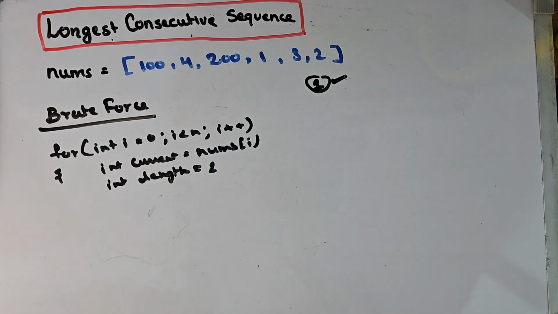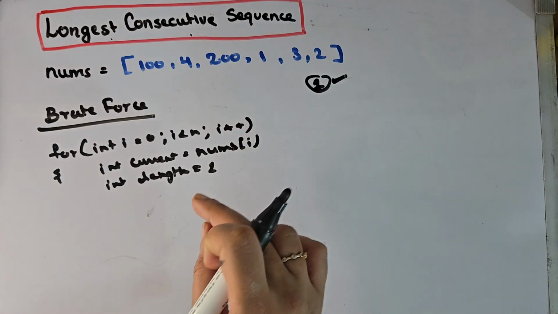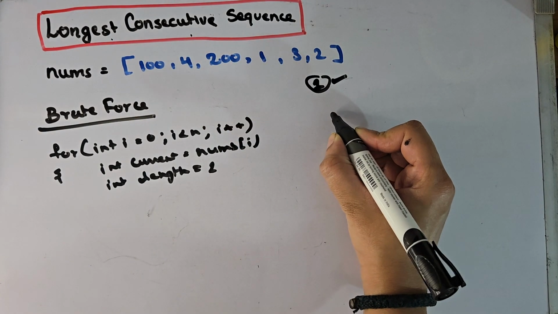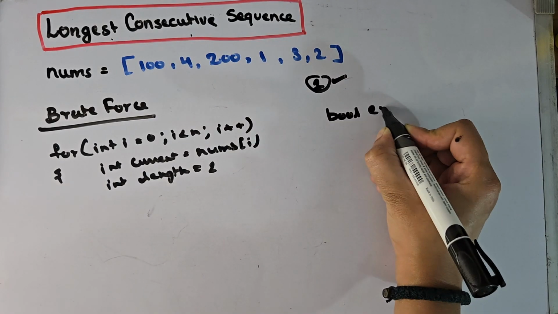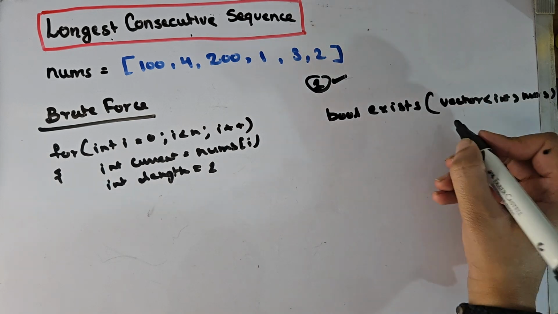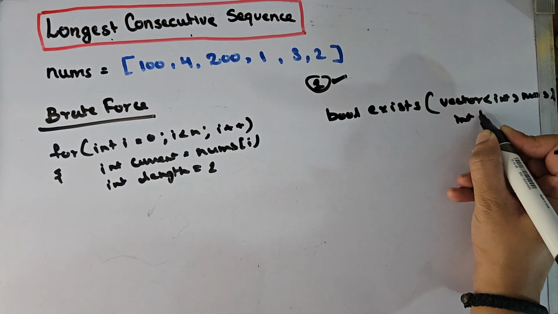For that, let's create a function for linear search in this array. Let's call the function exist, which will take a vector and check if the number exists or not.